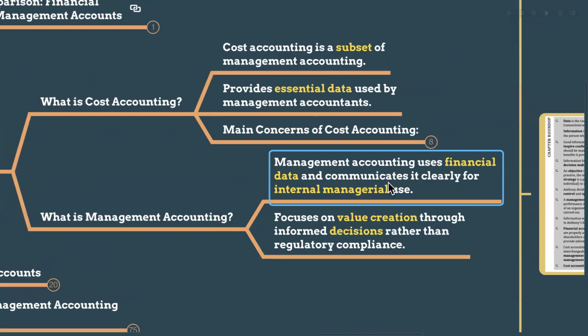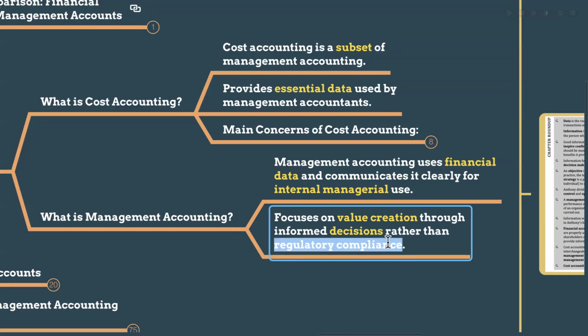Management accounting uses the financial data and communicates it clearly for internal managerial use, right? The financial data means the data that has some monetary value. From cost accounting, we can have the monetary value, the financial data, and management accounting uses that cost accounting data and communicates it clearly to the internal managers. And it solely focuses on value creation through informed decisions rather than regulatory compliance, right? Regulatory compliance is all about financial accounting.